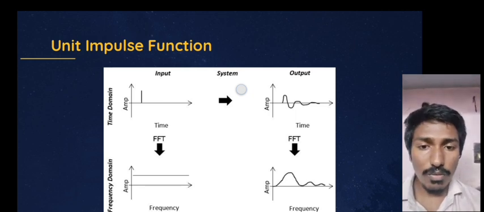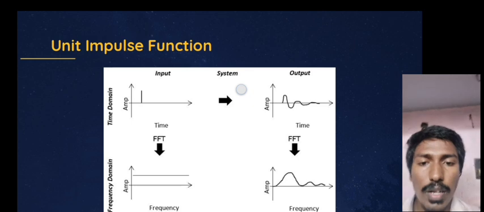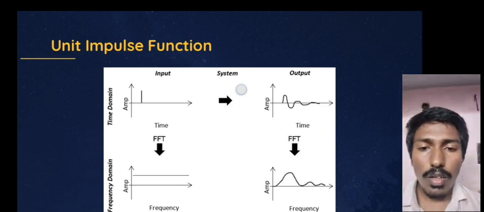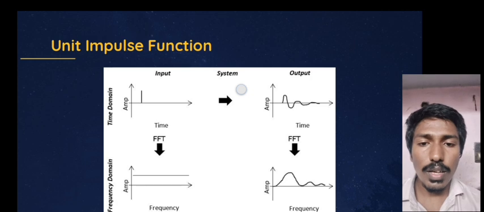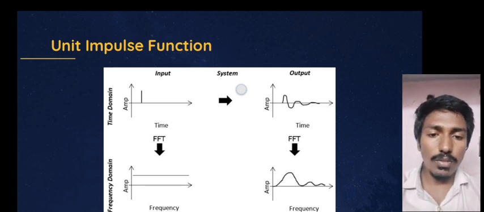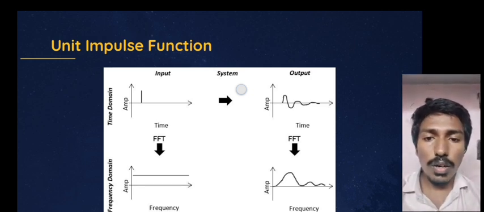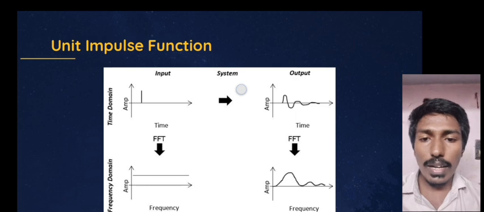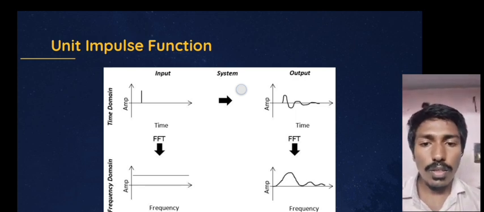These images are examples of the Fourier transform of the unit impulse function. You can get an idea of what the signal is and how it behaves.